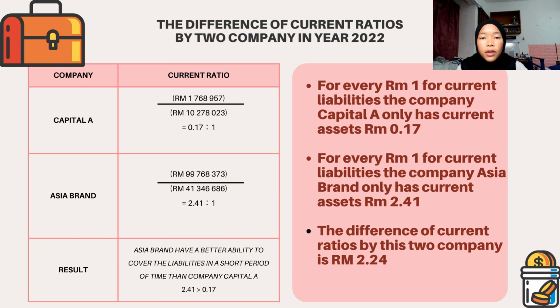Now I would like to explain the difference of the current ratios of the two companies in year 2022. So here we have Capital A and Asia Brand. After the calculation of the current ratio, for every RM1 of current liabilities, Capital A only has current assets of RM0.17, and Asia Brand has current assets of RM3.41. So the difference of the current ratios of these two companies is RM2.34. Based on the result, Asia Brand has a better ability to cover the liabilities in a short period of time compared to Capital A.